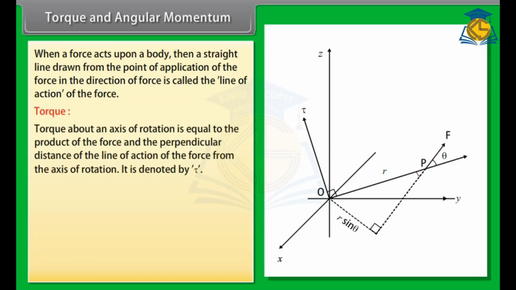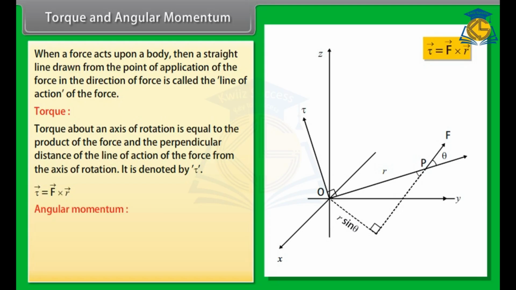Torque about an axis of rotation is equal to the product of the force and the perpendicular distance of the line of action of the force from the axis of rotation. It is denoted by tau. Tau vector is equal to the product of F vector and R vector.